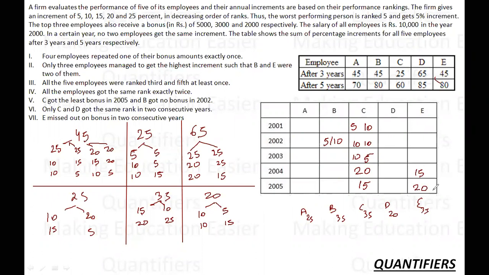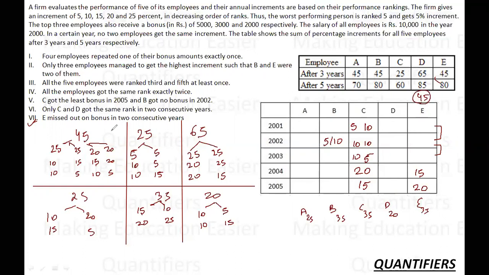E has taken 15 and 20. Information about E is given that E missed out the bonus in 2 consecutive years. Now E has to miss bonus in 2 places, either here or here. E has to miss 2 bonuses because E is getting the bonus in 2004 as well as 2005. What is E's rank here? E's rank here is 45.